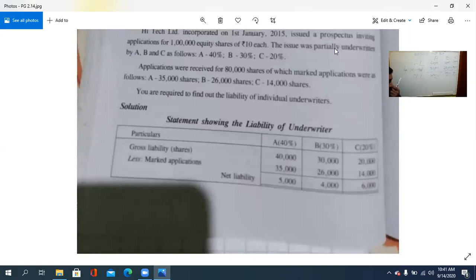So this is the case with regard to partial underwriting without firm underwriting. So how is it? Partial underwriting without firm underwriting. So in the practice problem, we will look into that. Is there any problem with regard to this?